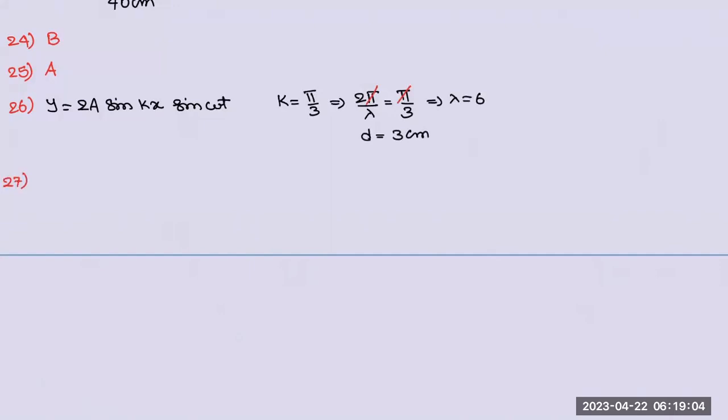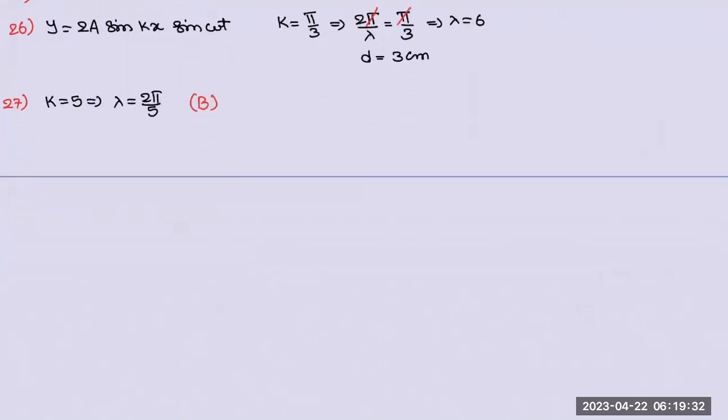27. Wavelength. Easy to deal with. Compare the equation. I'm making a direct step. kx is equal to 5x, so k is equal to 5. That implies lambda is equal to 2 pi by 5. Simplify it, you will get the answer. Answer is B. Bravo.